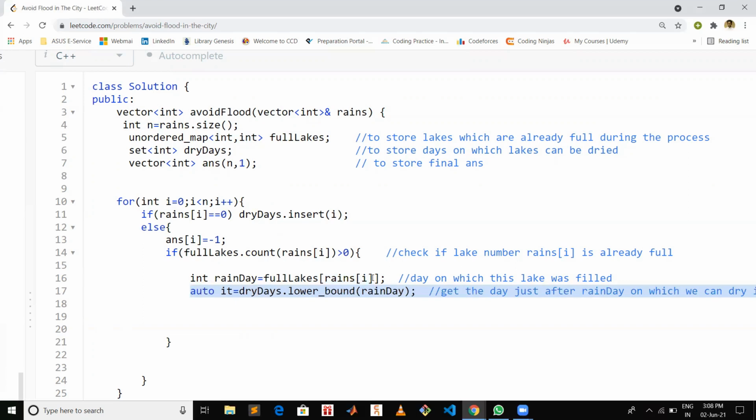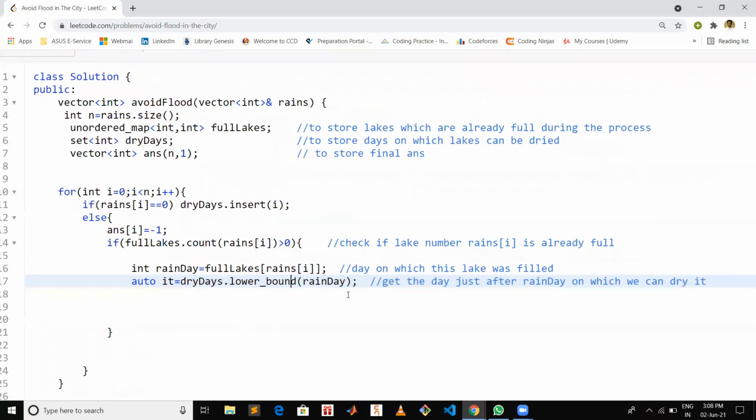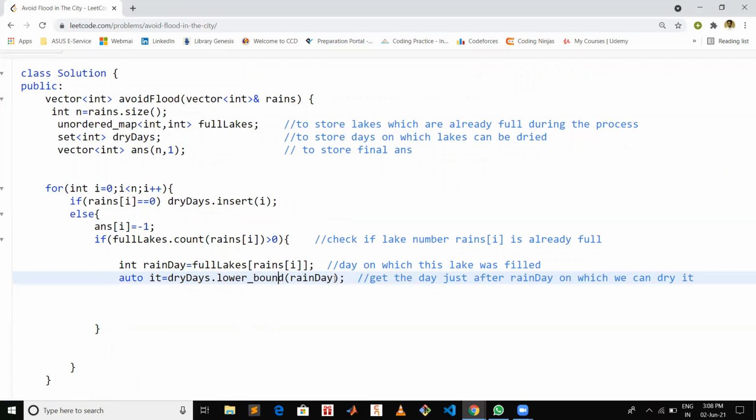Now we are finding the day on which we can dry this current lake. Rain day was the day on which this lake got filled. So we have to check if there is a day coming after the rain day on which we can dry our lake. Now why are we using lower bound? Why can't we just check if there is a dry day? If there is some day on which we can dry, we can just dry it.